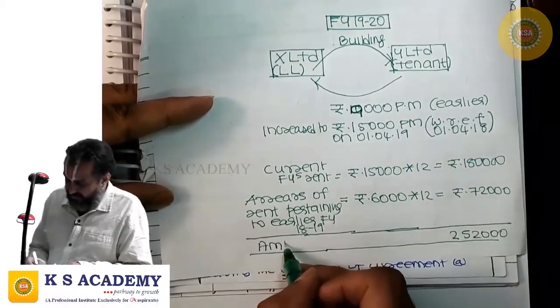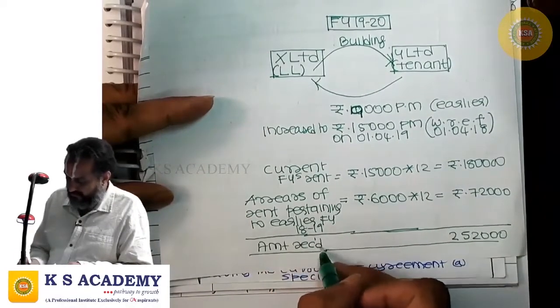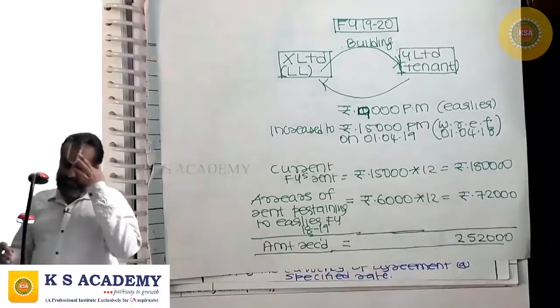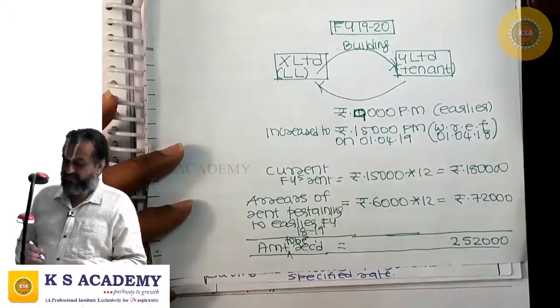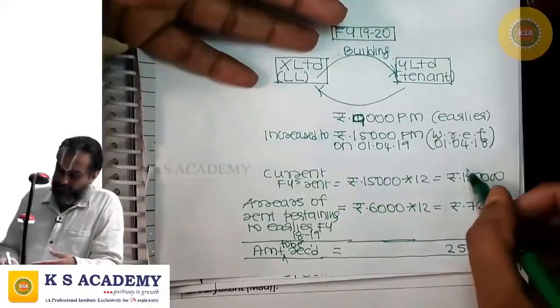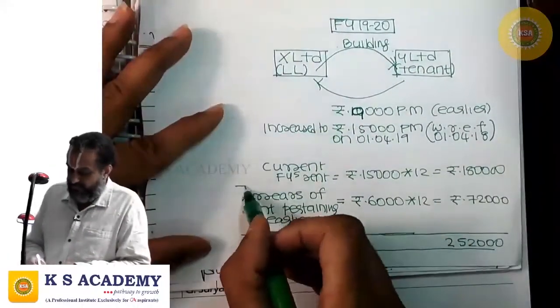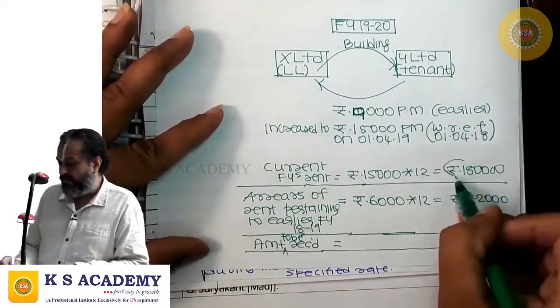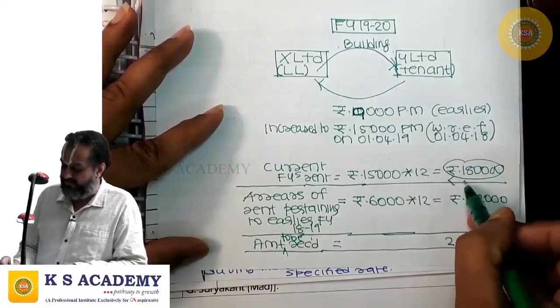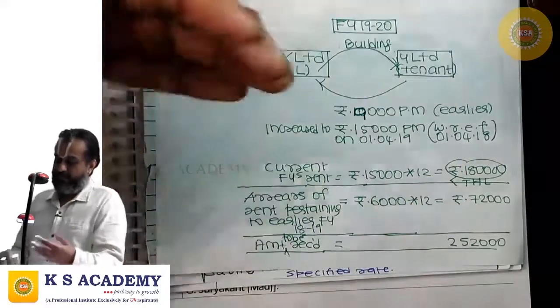Amount received, or amount to be received, is 2,52,000. So if you consider the current year's rent alone, 1,80,000, this is less than the threshold limit.